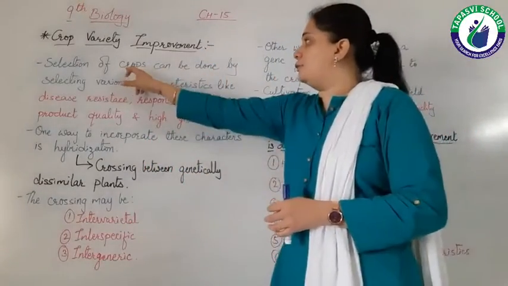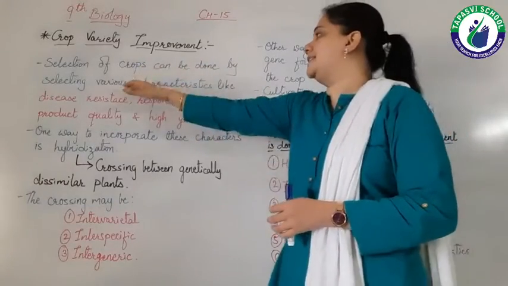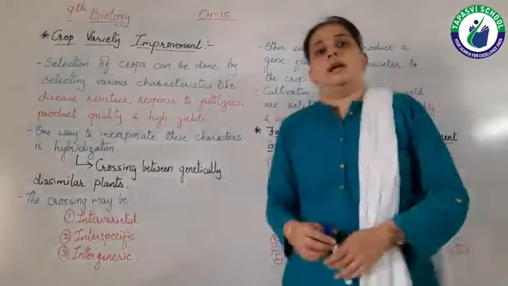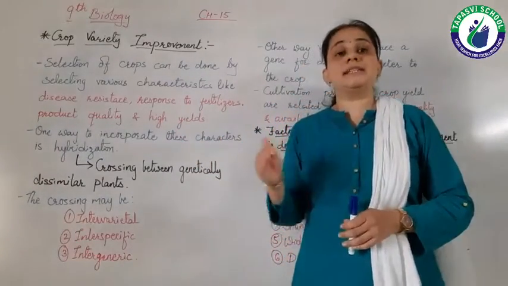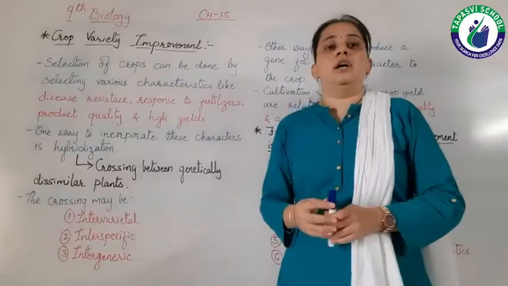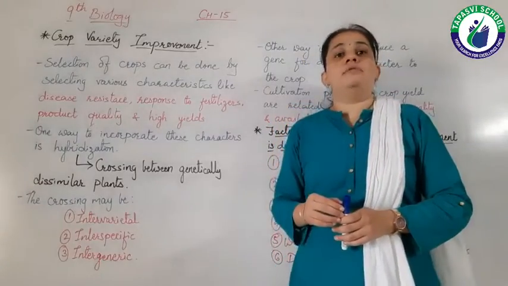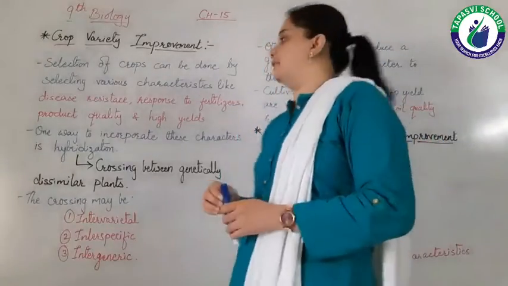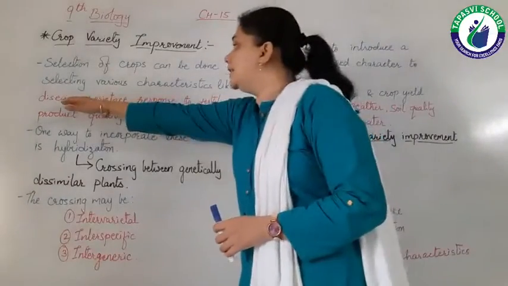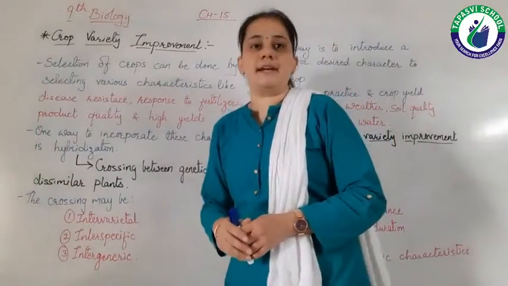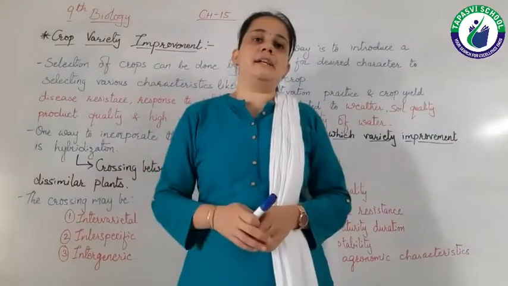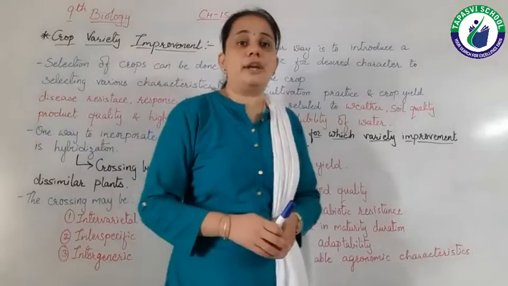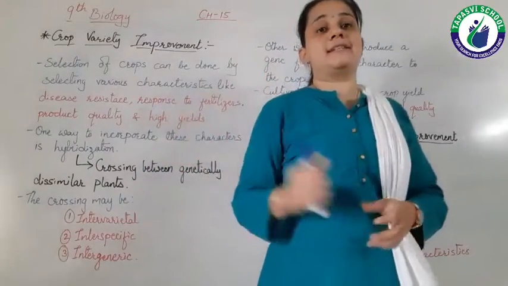The selection of crops can be done by selecting various characteristics. If we select various characteristics, then we can easily improve the crop production. Okay? Which are these characteristics? Say for example, the disease resistance. Disease resistance means the plant can fight against the disease, and that is known as disease resistance.